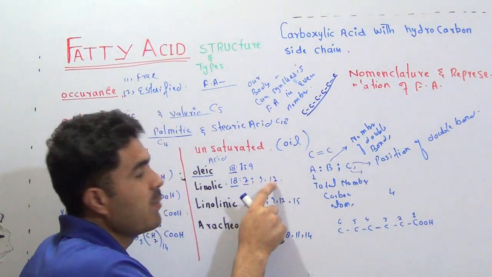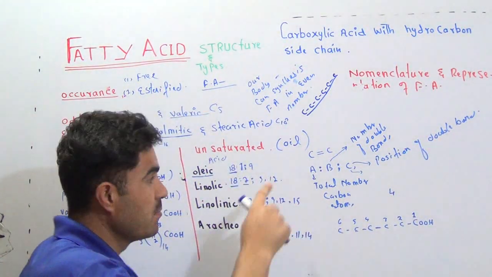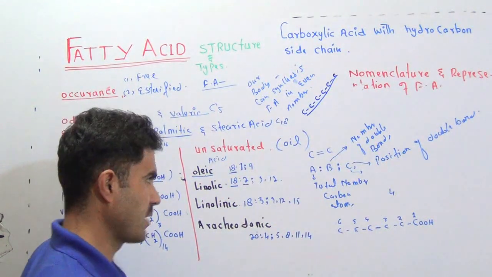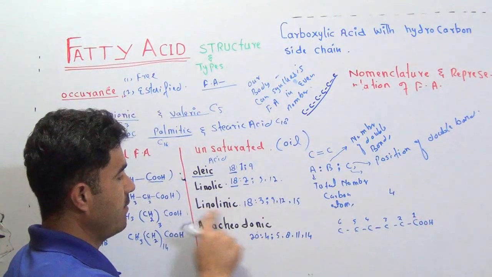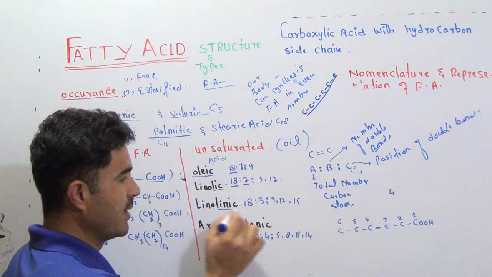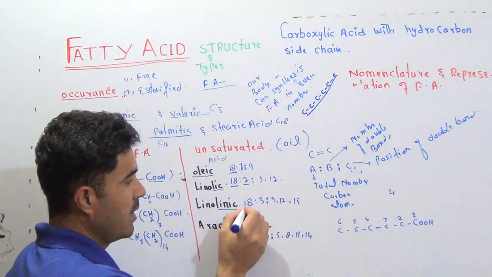And the second double bond is not 8, 12, it means between 12 and 13. You can just go on, you can write it. And then we have linolenic acid. Look at that, this is linoleic and this is linolenic acid.